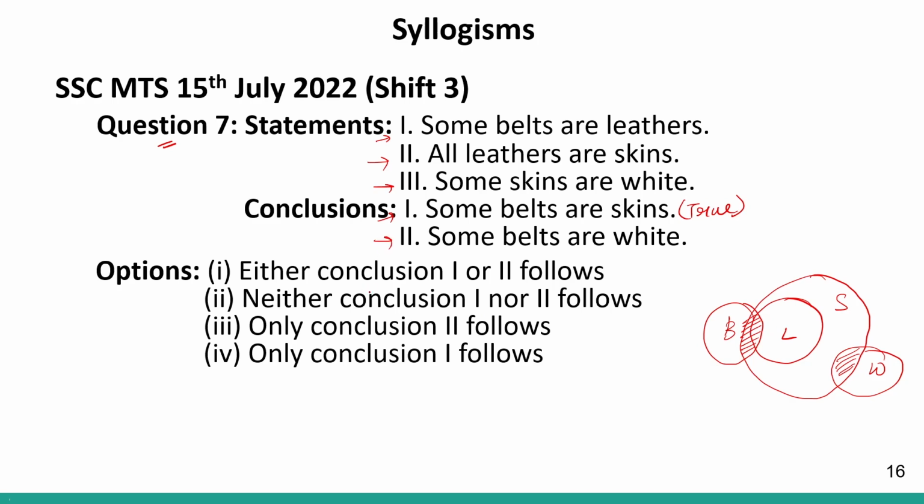Conclusion number 2 is some belts are white. So this may or may not be true. White can come here also. But it is a possibility, and it is not mentioned in the question. It is a possibility. Therefore, it is false. So only conclusion 1 will follow, which is given in option number 4, that only conclusion 1 follows. This will be my answer. Clear?